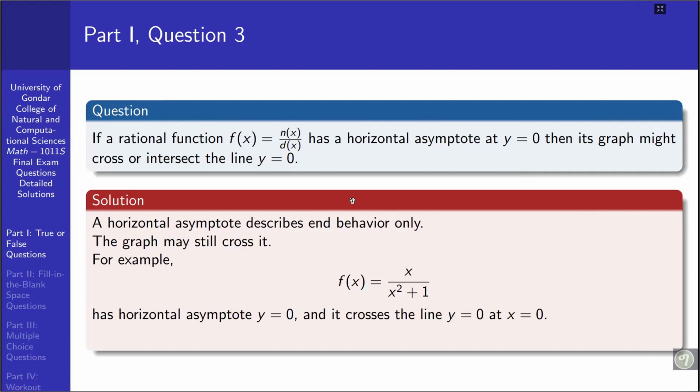Therefore, the answer for this question is true. So the graph of some rational function may intersect or cross the horizontal asymptote of the graph.